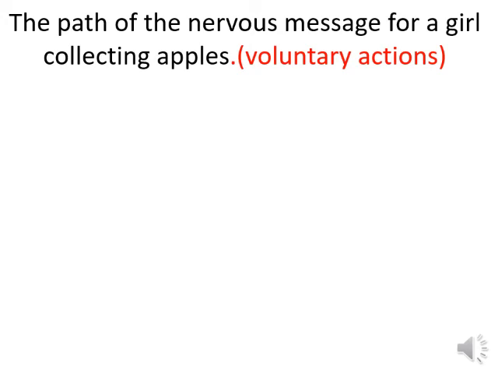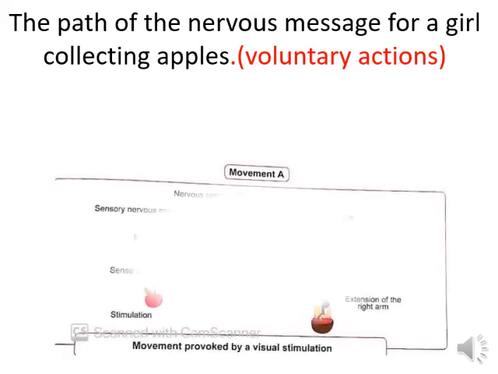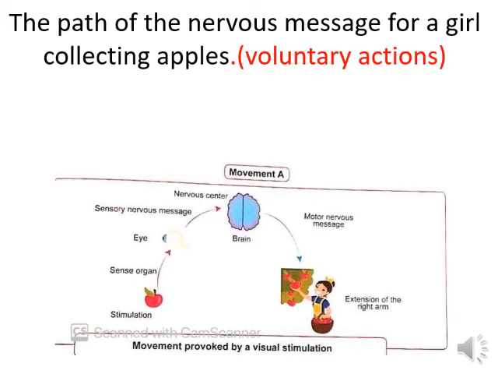Now, the path of the nervous message for a girl collecting apples. Voluntary actions. Here, the eye, which is the sensory organ, is stimulated by apples.